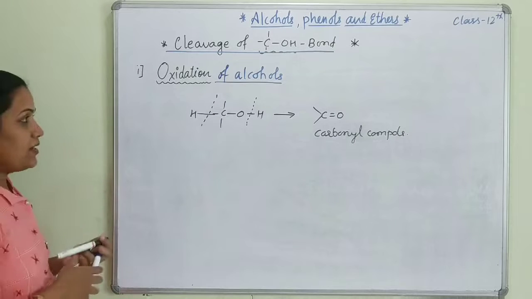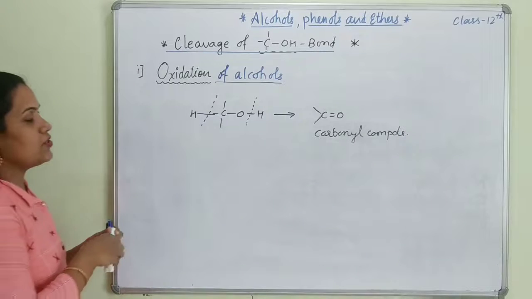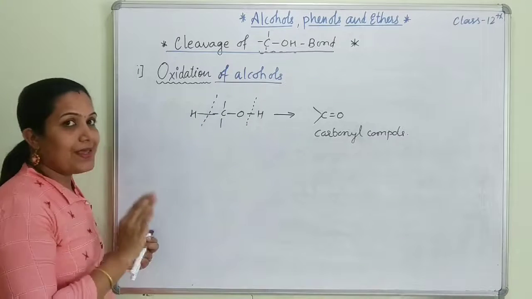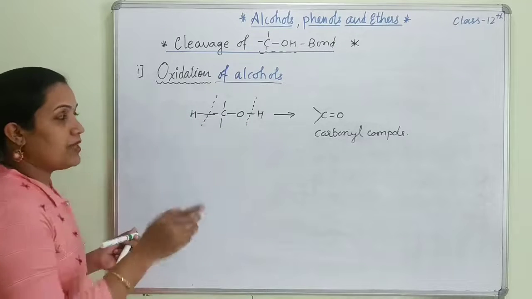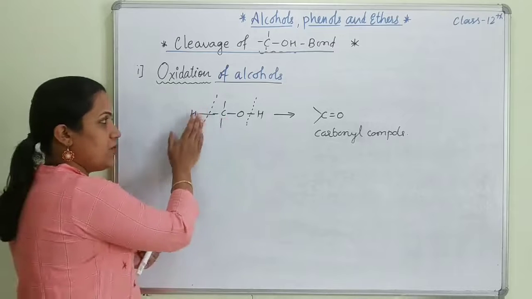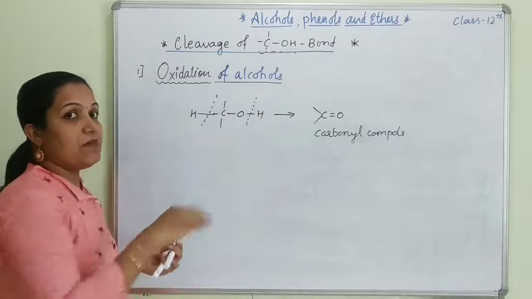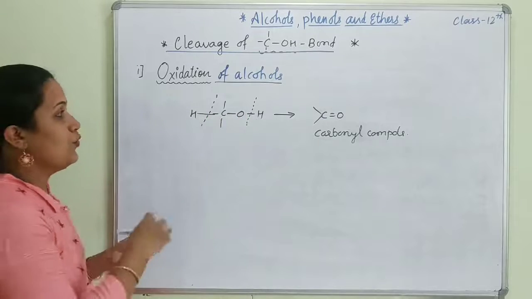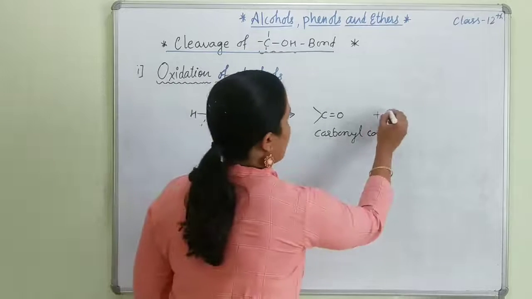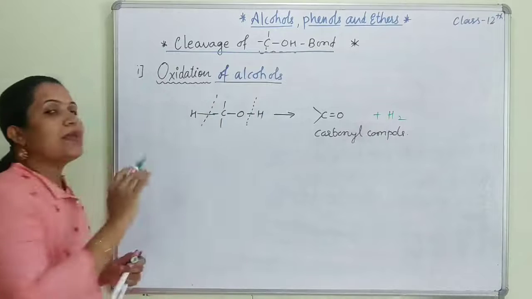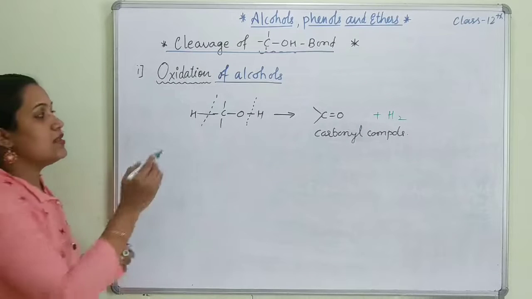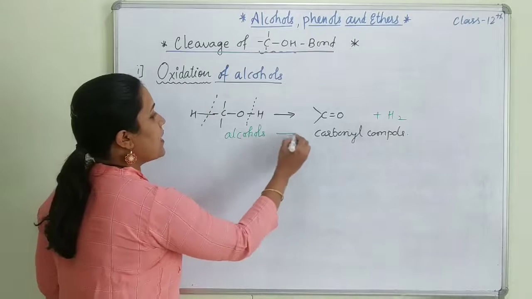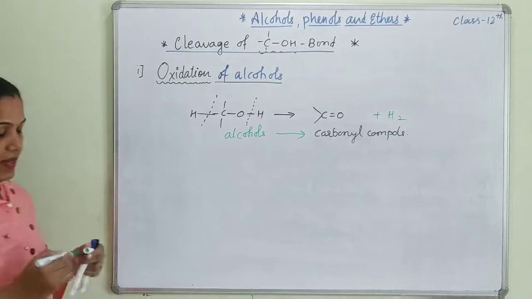Students, pay attention properly here. In oxidation, two bonds are cleaved, which means making and breaking of bonds. The bond between C-H is breaking and the bond between O-H is breaking. Why am I saying making also? Because H and H will combine together to form H2. This is one of the very important reactions to convert alcohols directly to carbonyl compounds.